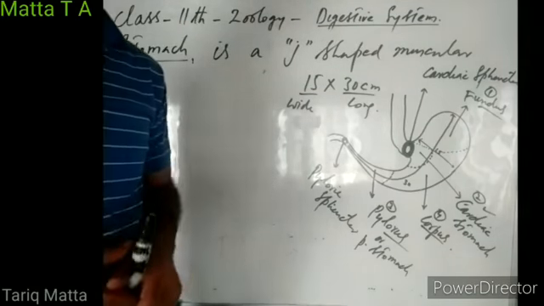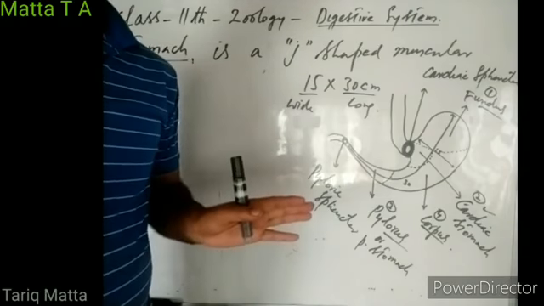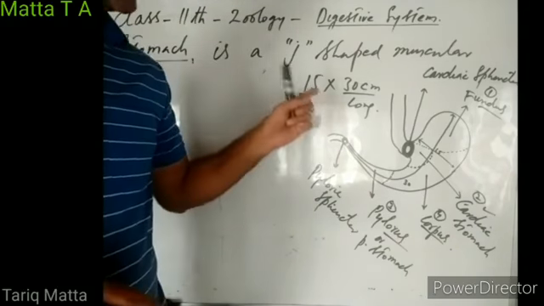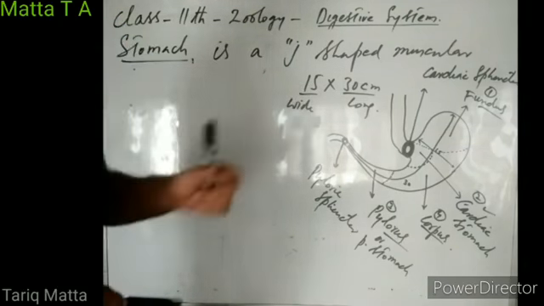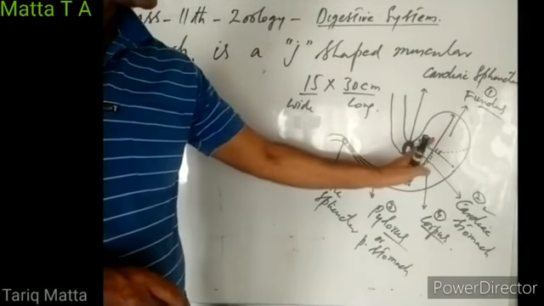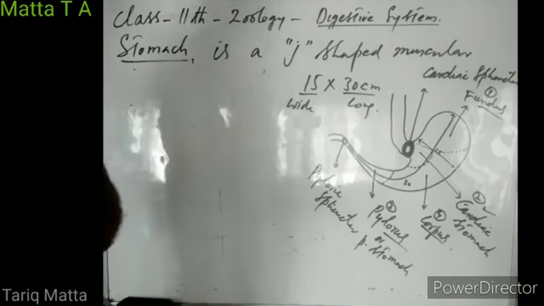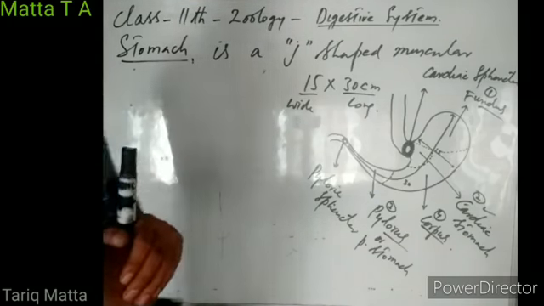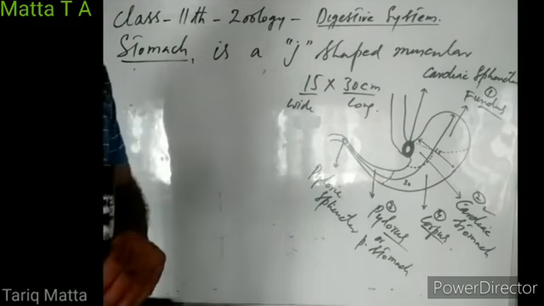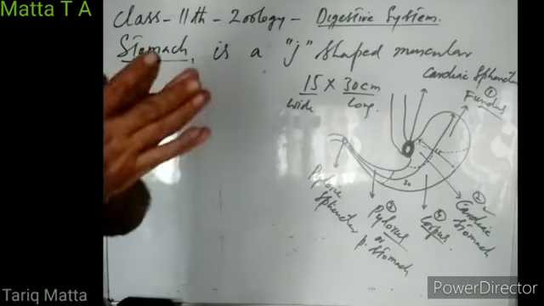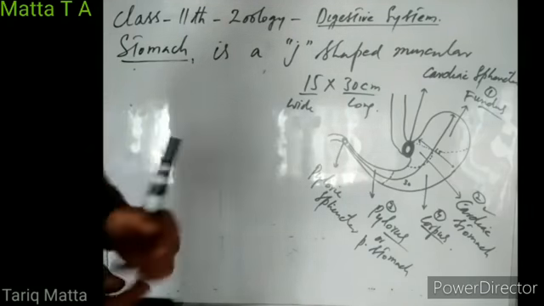But in human beings, there is no crop and no gizzard. So when we ingest the food, it directly goes into the stomach, where it remains stored for some time. So the first function of the stomach is to store the ingested food for varying periods of time, right?